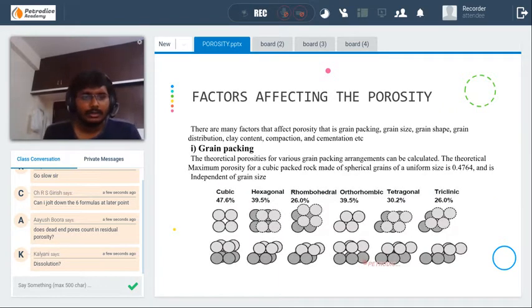What are the main factors that affect porosity in a formation? Actually, there are many factors that affect porosity in a formation. One is the grains, that is the size, shape, and the clay content of the grains. Okay, and the compaction and cementation of the grains also. One is grain packing, grain size, grain shape, grain distribution.